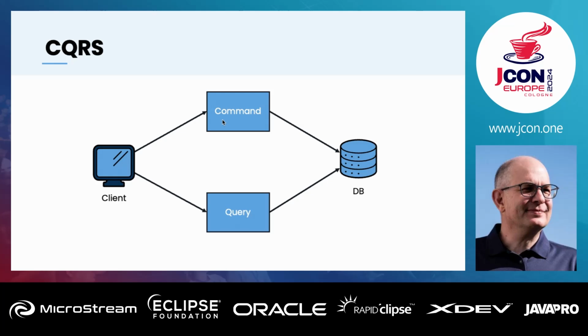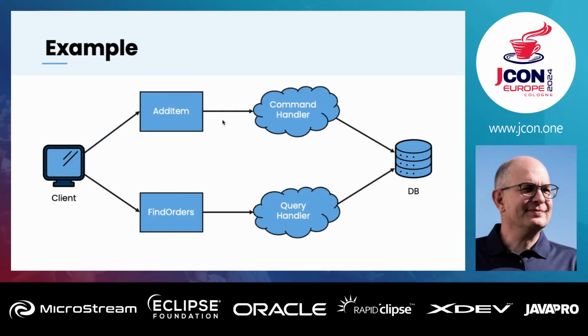So how can we do that? For example, we can introduce a command that's called add item. So we can create an order, and then we add items, and then we have something in the middle there. It's called command handler. That could be literally everything. We will focus on that. I will show you how you can implement a command handler with modern Java.